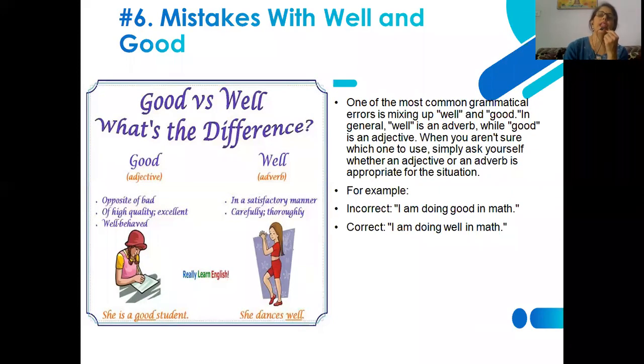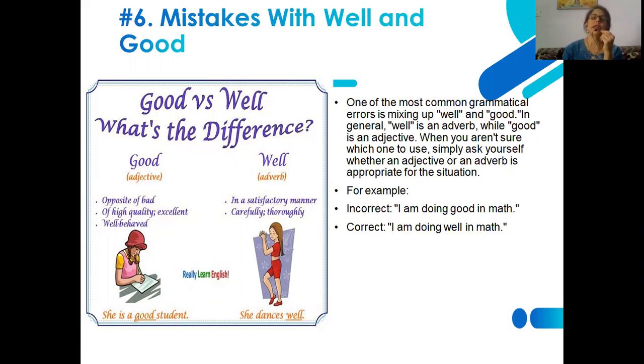So "doing well" here is used as an adverb. If we want to specify an adverb, then we will use well. In the same sense, if we want to specify an adjective, then we will use good. These are the errors we usually commit if we are not aware whether it is an adjective or an adverb, or what the demand of the sentence is.